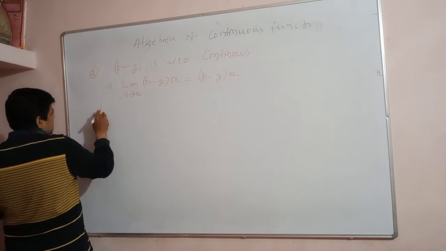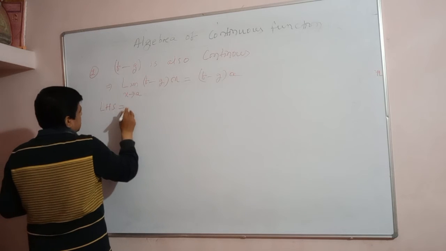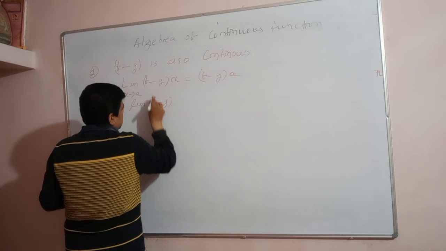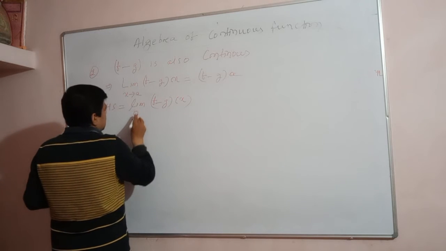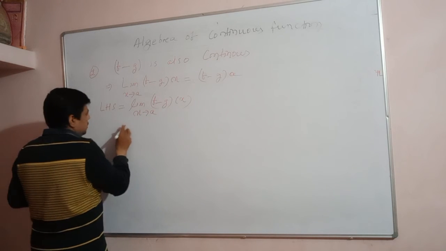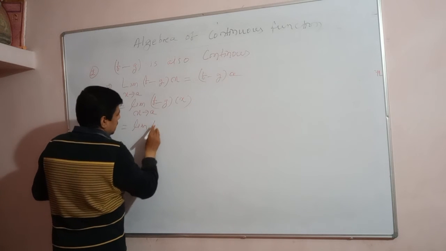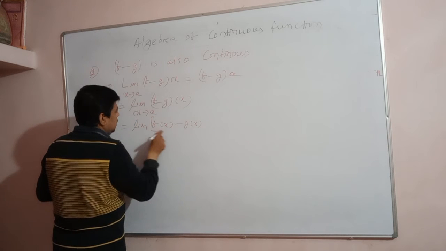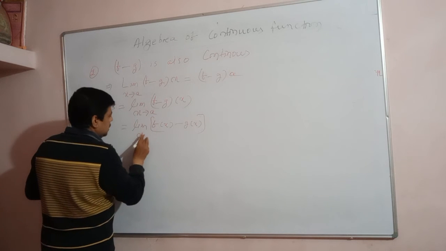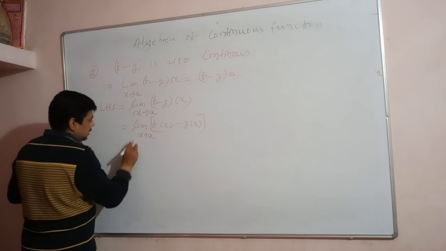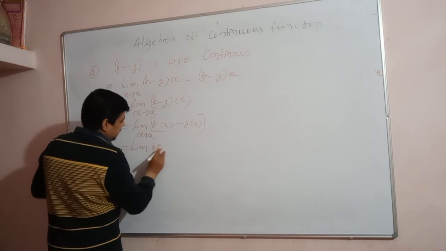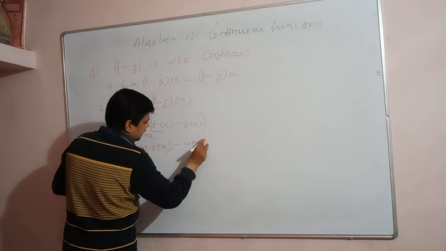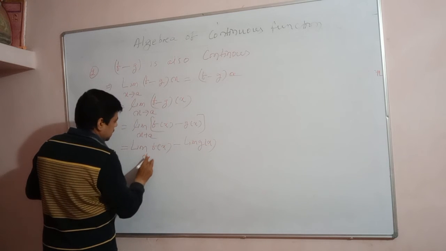Let us see the LHS, left hand side: limit of (f minus g)(x), very simple, x approaches a, in a similar manner. So limit of f(x) minus g(x) as x approaches a is equal to limit of f(x) minus limit of g(x) as x approaches a.